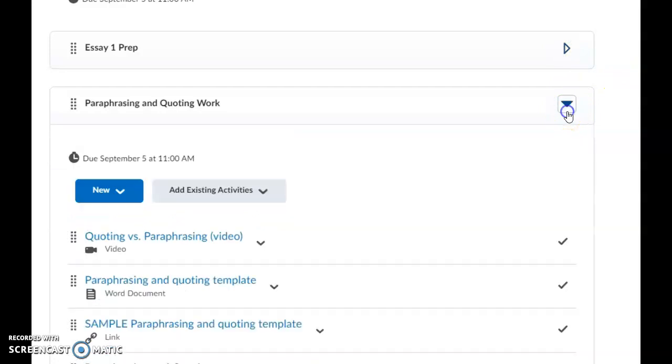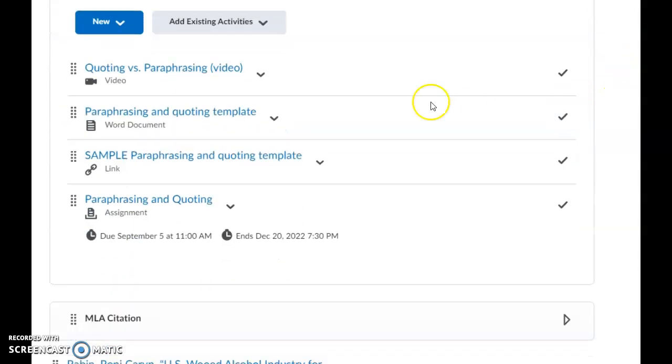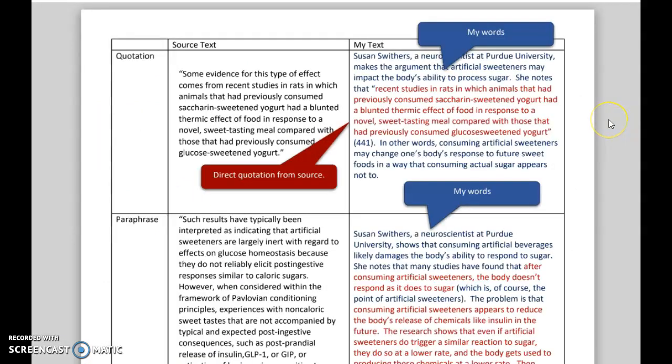Now, there's the paraphrasing and quoting work as well. Okay, this is a video on the difference between quoting and paraphrasing. And again, we've got a template, a sample, and a place to submit your work. If we take a look at this sample, what I want you to do is to take either your popular or scholarly piece for Essay 1, doesn't really matter which one, and give me a direct cut and paste from your text on the left-hand side.